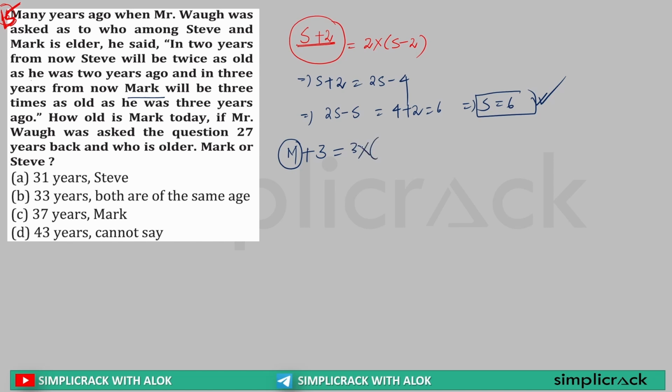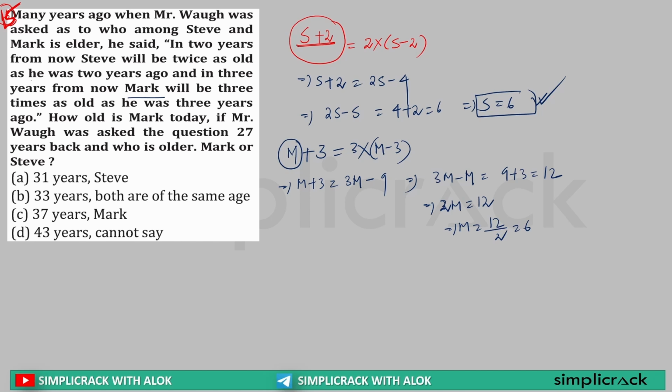This can be written as M plus 3 is equal to 3 into (M minus 3), that is 3M minus 9. This can be further written as 3M minus M is equal to 9 plus 3, that is 12. So 2M is equal to 12. So M is 12 by 2, which is 6. Clear or not? Yes.